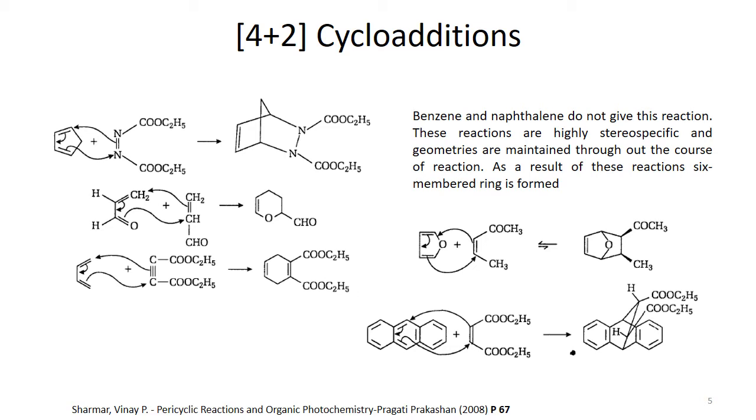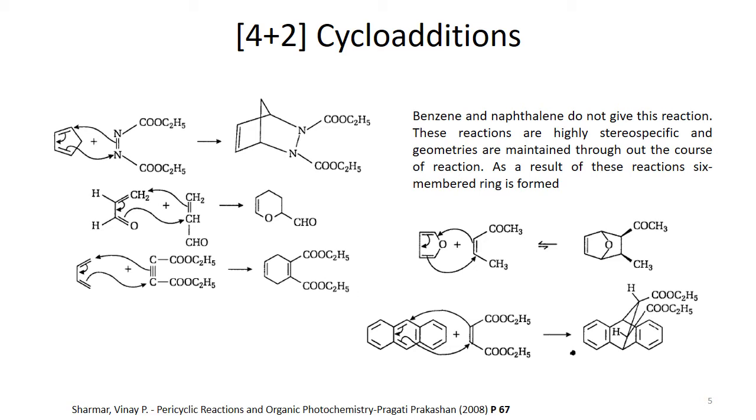Like we know that furan is said to be aromatic because the 2 electrons, that is the lone pair of electrons, can be involved in resonance, and that makes furan an aromatic compound. This furan acts as a diene, and it reacts with a dienophile to form a 6-membered ring. You can see the product here.